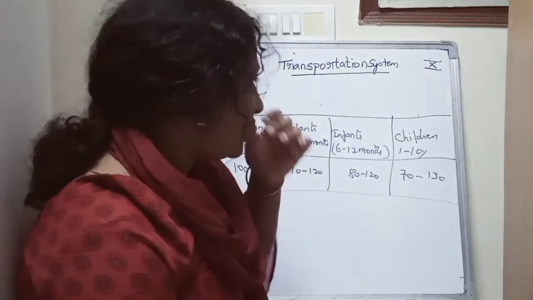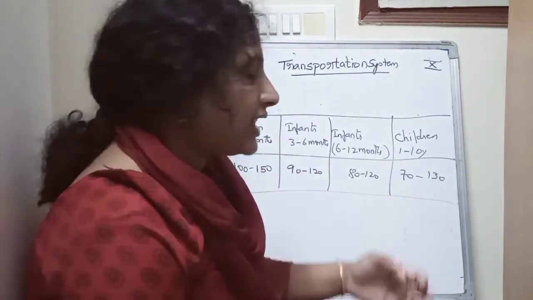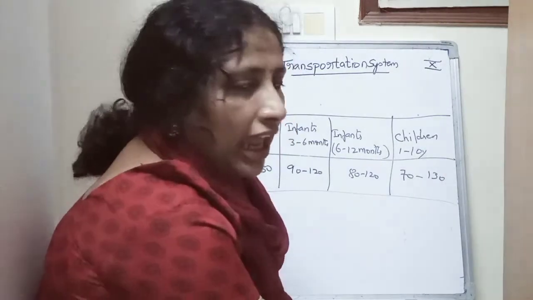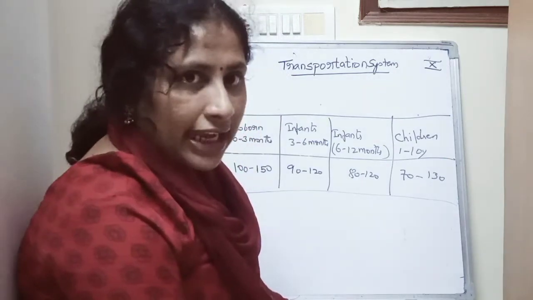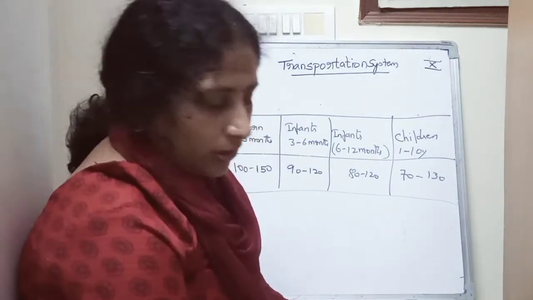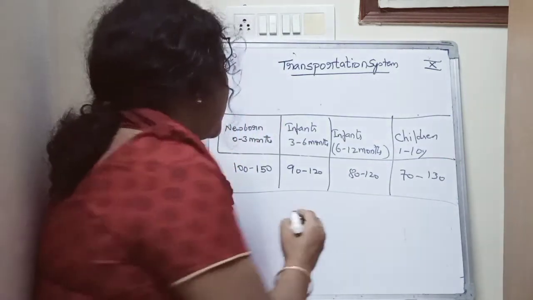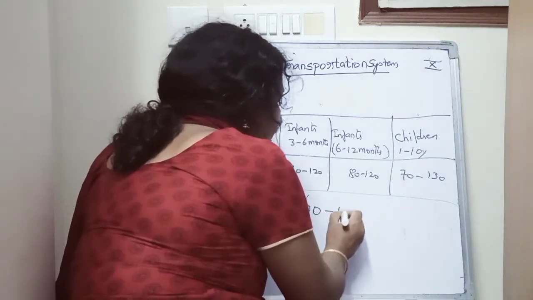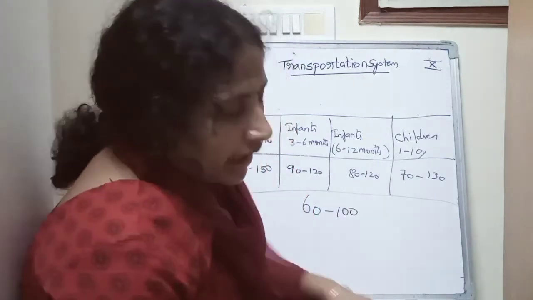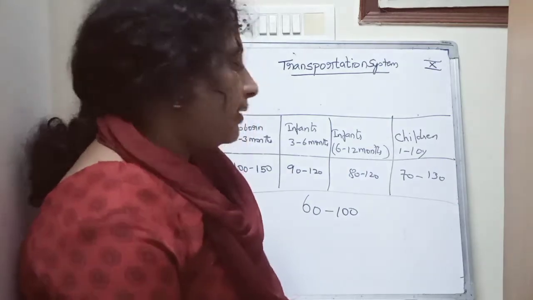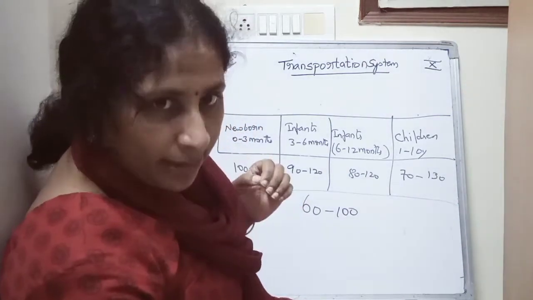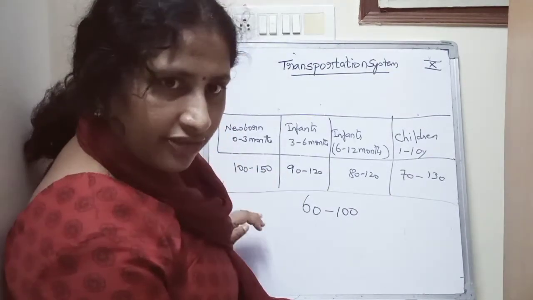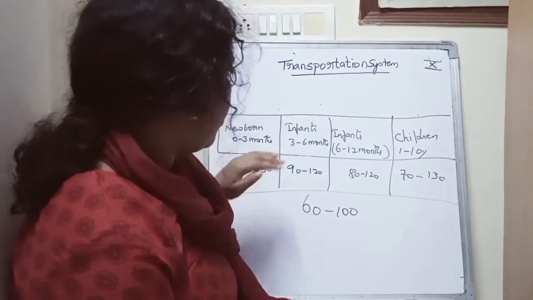Children 1 to 10 years have 70 to 130, and children above 10 years, including adults and senior citizens, will have a pulse rate between 60 to 100. So in newborn babies the heartbeat will be more, so the pulse rate will be more, 100 to 150.